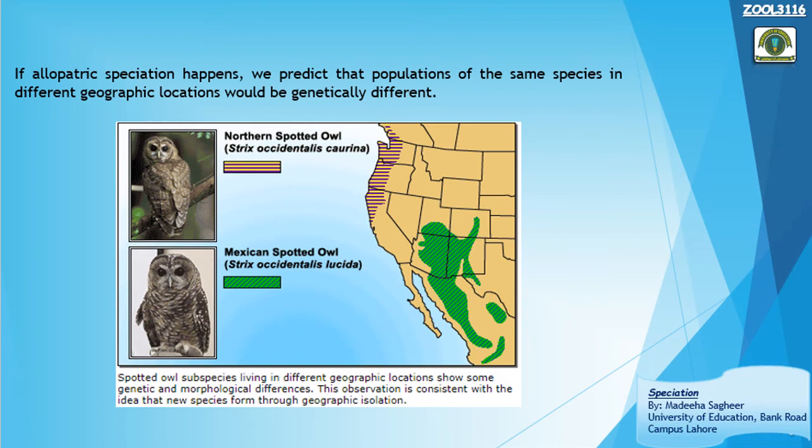We make a hypothesis, then we make observations, look for different evidences, and ultimately we reach a conclusion. Because evolution is a very slow process, one cannot see evolution with his eyes in his life. So we are predicting here that these two owl subspecies, which have been geographically isolated, will become much more different in the future, ultimately become incompatible for mating and become entirely different species.